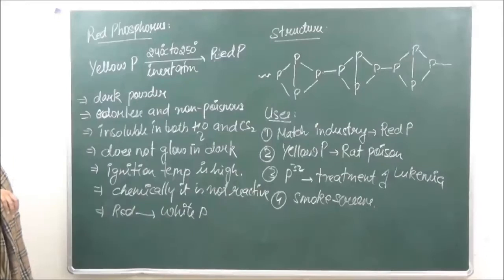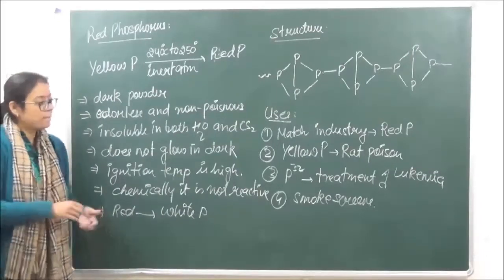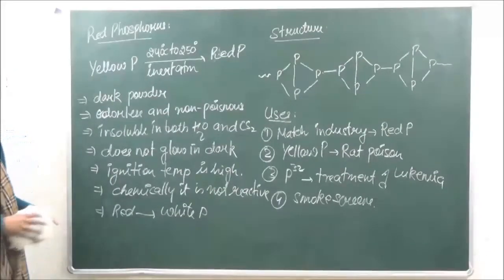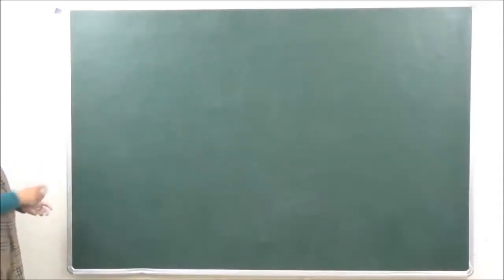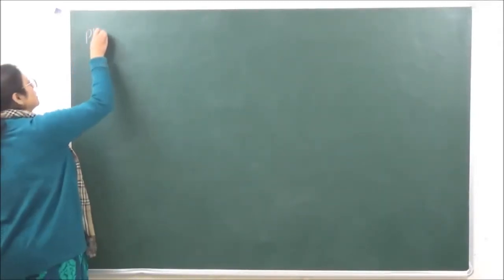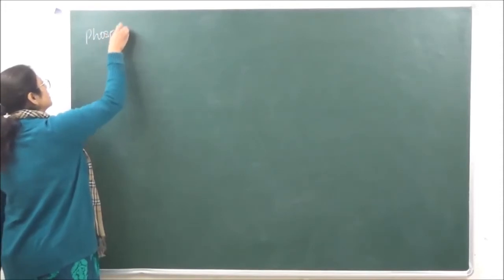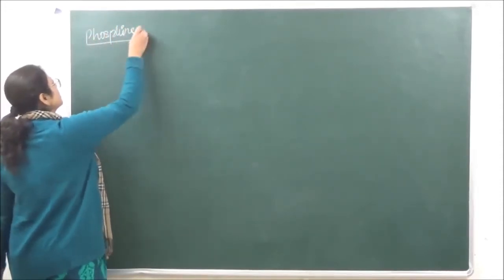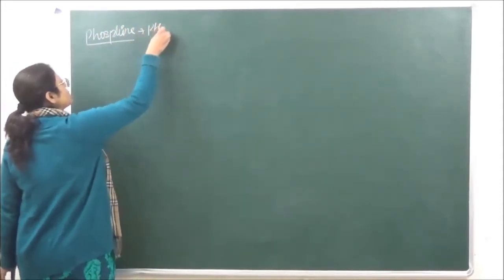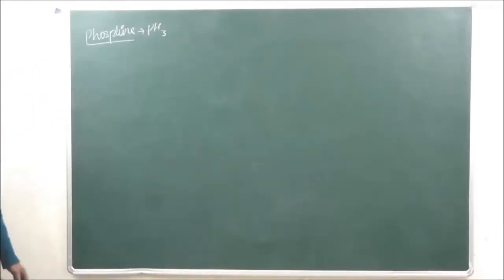Then let's go on to the next compound of phosphorus, which is phosphine. Phosphine has the formula PH3.